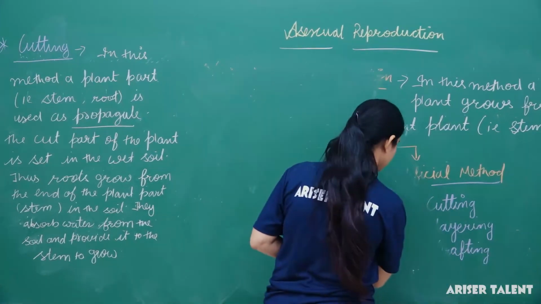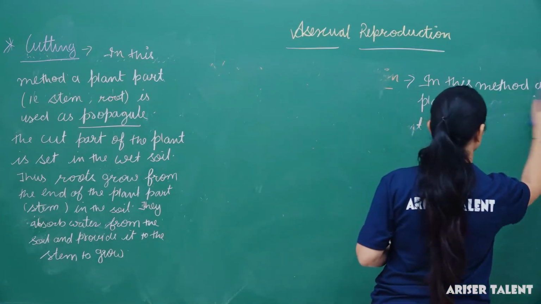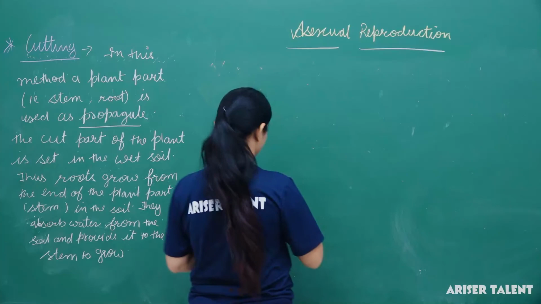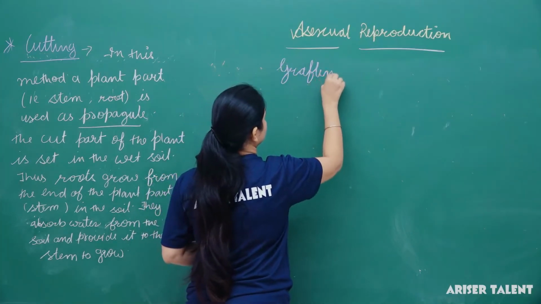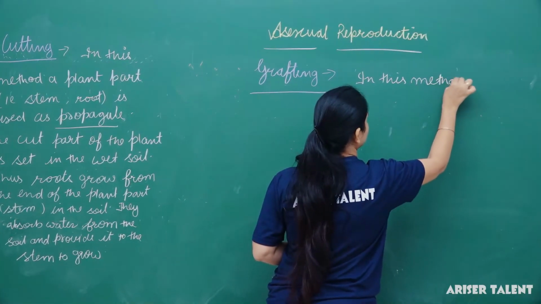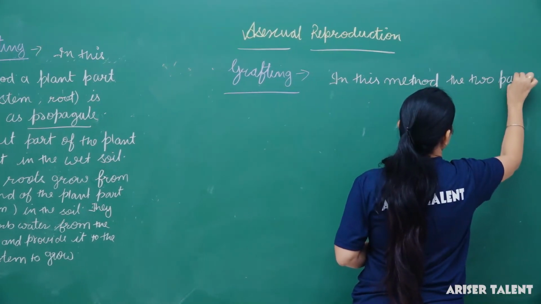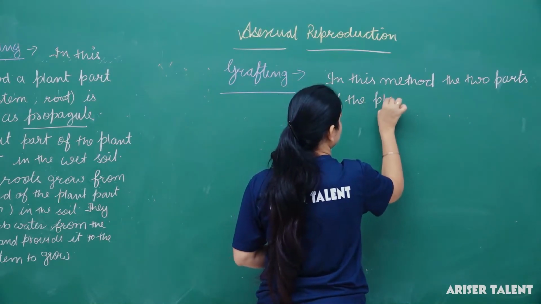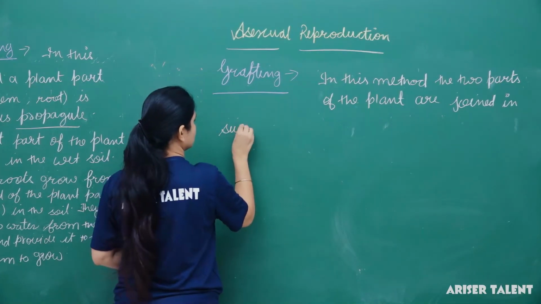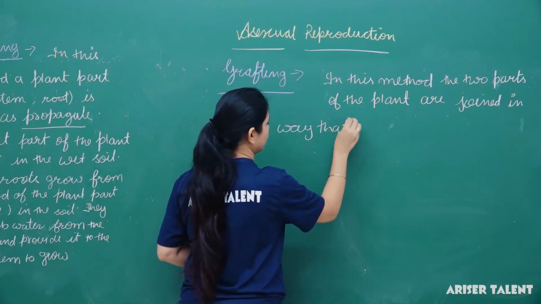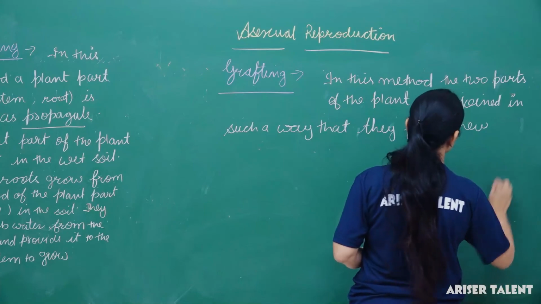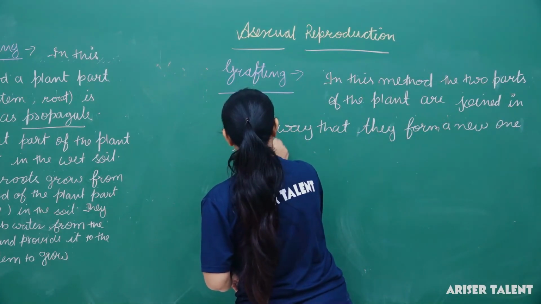Next is grafting. In this method, the two parts of the plant are joined in such a way that they form one new plant, or they act as one plant.